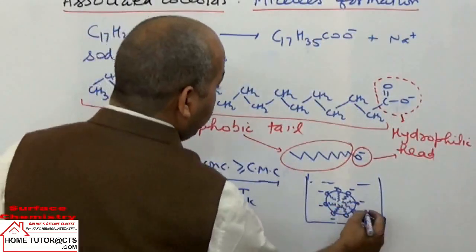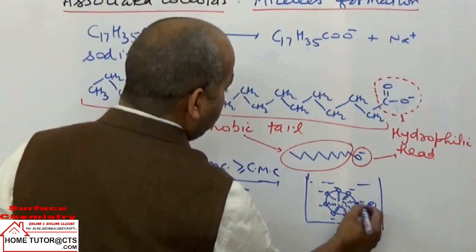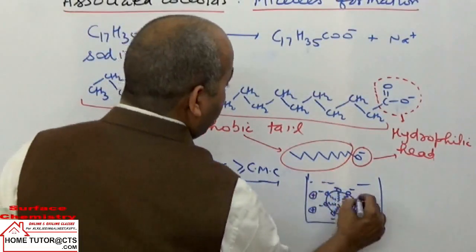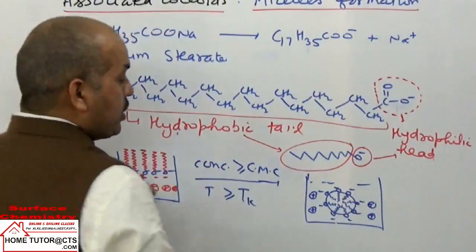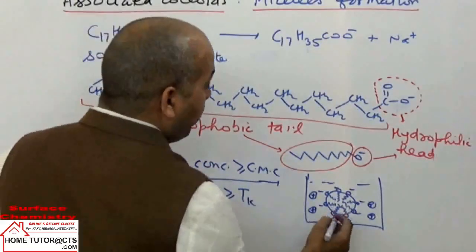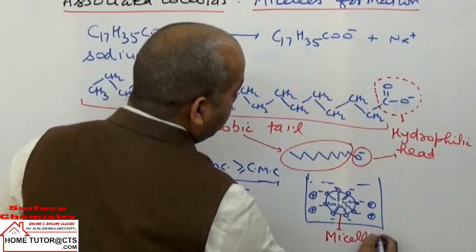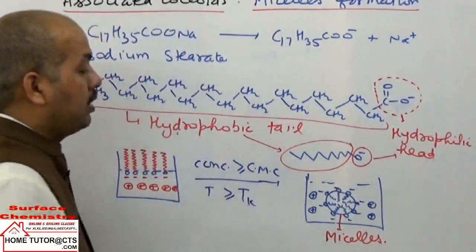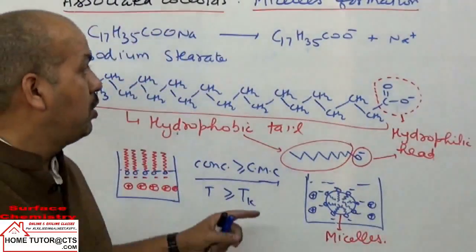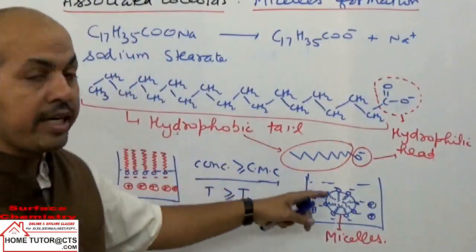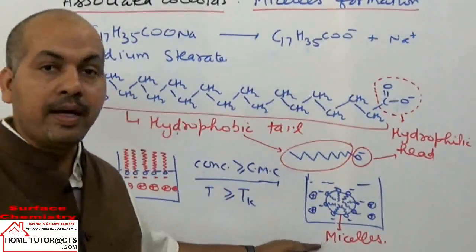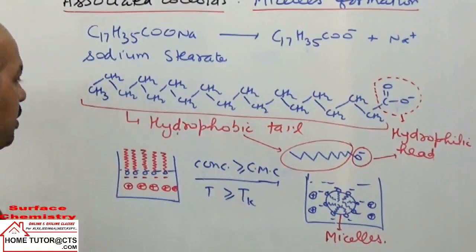This kind of ion aggregation will have sodium ions surrounding it. This kind of aggregation of one kind of ions is called micelles. This kind of aggregation or association of ions of one category is called micelle formation.